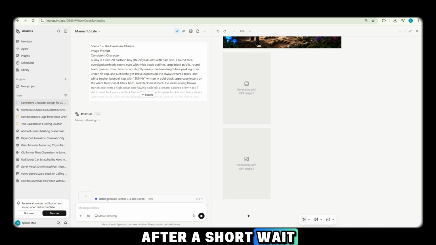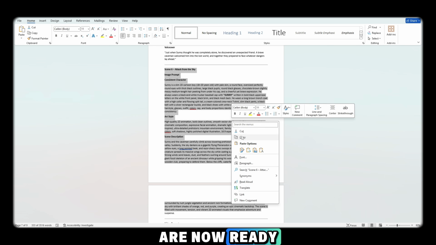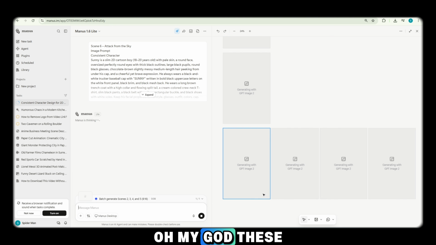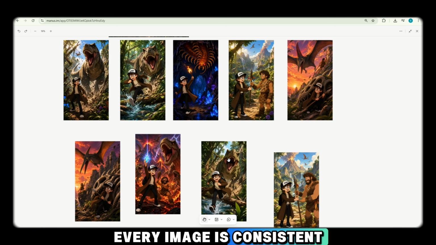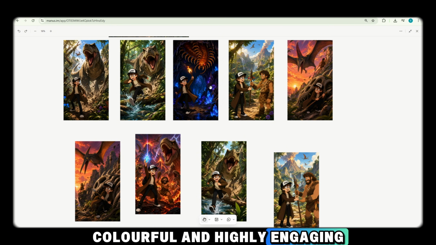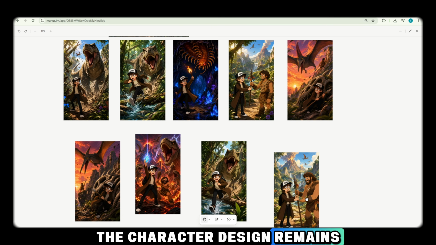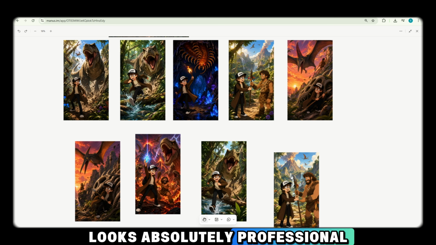After a short wait, look at these results, viewers. All of my images are now ready. Oh my god, these look incredible. Every image is consistent, cinematic, colorful, and highly engaging. The character design remains consistent throughout the entire story, and the overall quality looks absolutely professional.